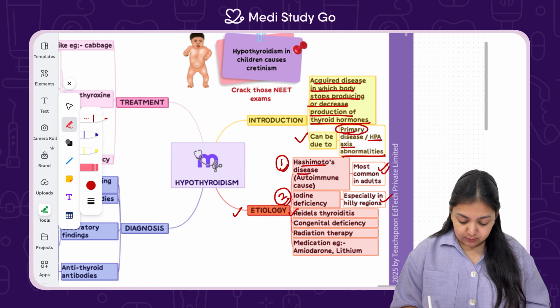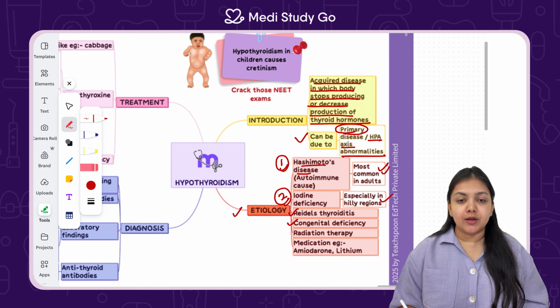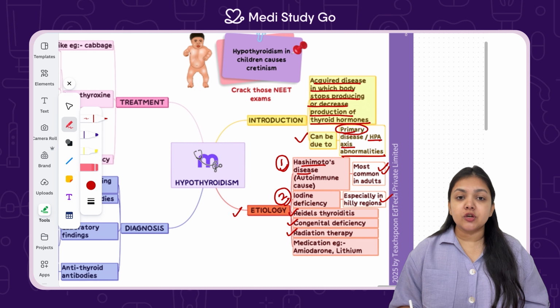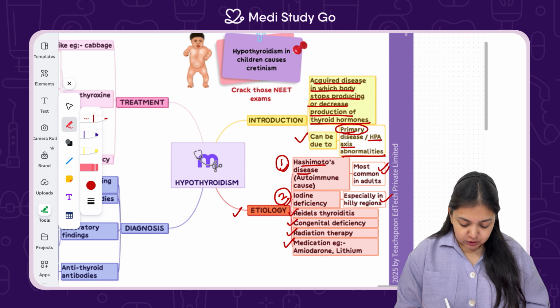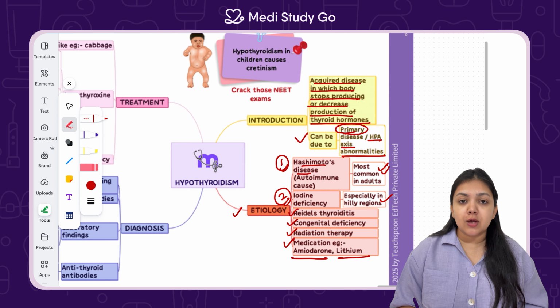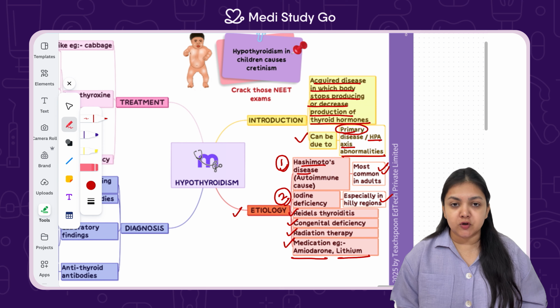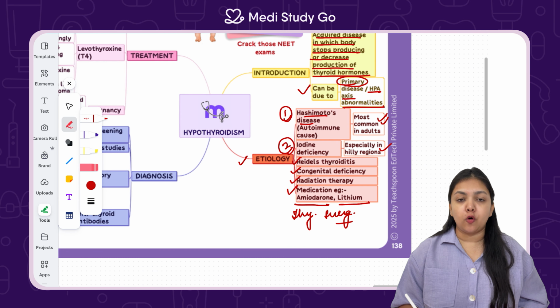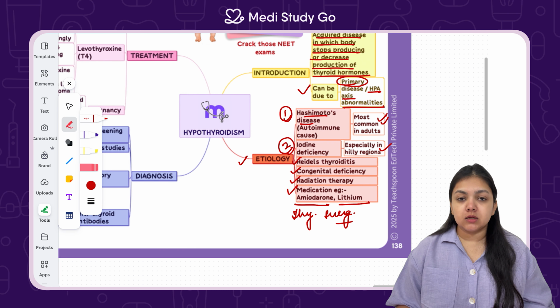Riedel's thyroiditis can be present, which is inflammation of the thyroid gland. Congenital deficiency, wherein the functioning of the thyroid is congenitally very slow. Radiation therapy, which affects the functioning of the thyroid and decreases its action. Lastly, medications like amiodarone and lithium also have a depressing action on the thyroid's functioning. Other than these, a patient who has gone through thyroid surgery can also have decreased thyroid hormone for several months or years later on.